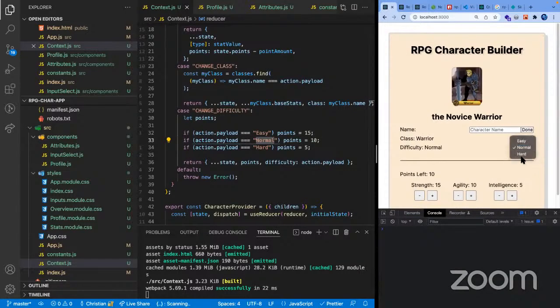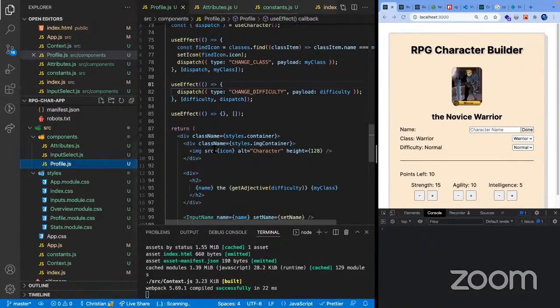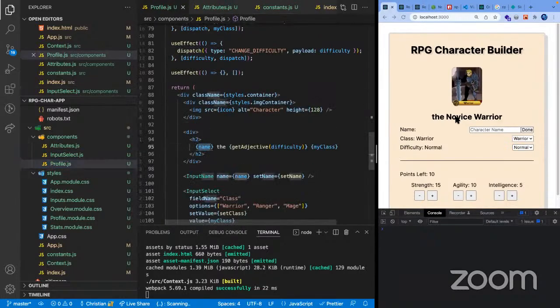See, easy, normal, hard, and easy. And actually, we have a bug here. I'm just gonna fix that real quick because we need to have the name existing before we should show this.